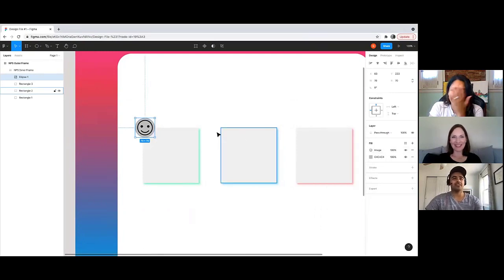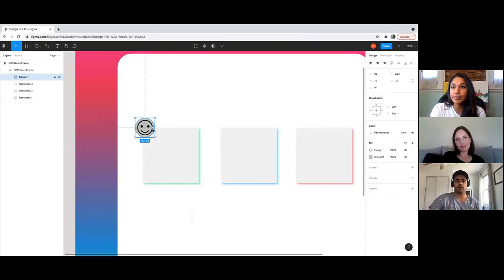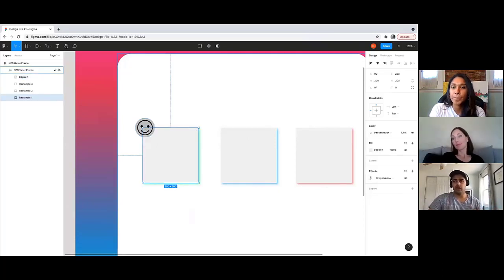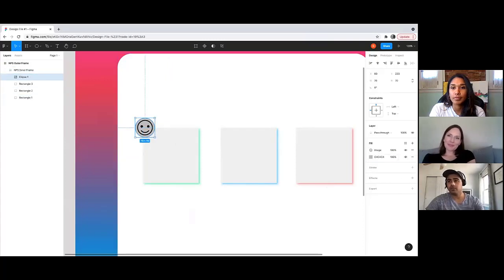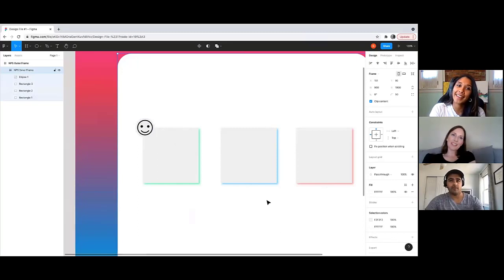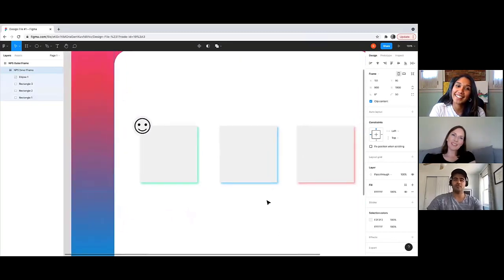So I don't like how the color of the background of the circle is dark gray. I want it to be the same as the KPI square, like the background fill for this KPI that we have. The hex for that is F2F2F2. Let's just copy and paste that and apply it to this circle. And there we go. Nice. So we have our nice little circle emoji.